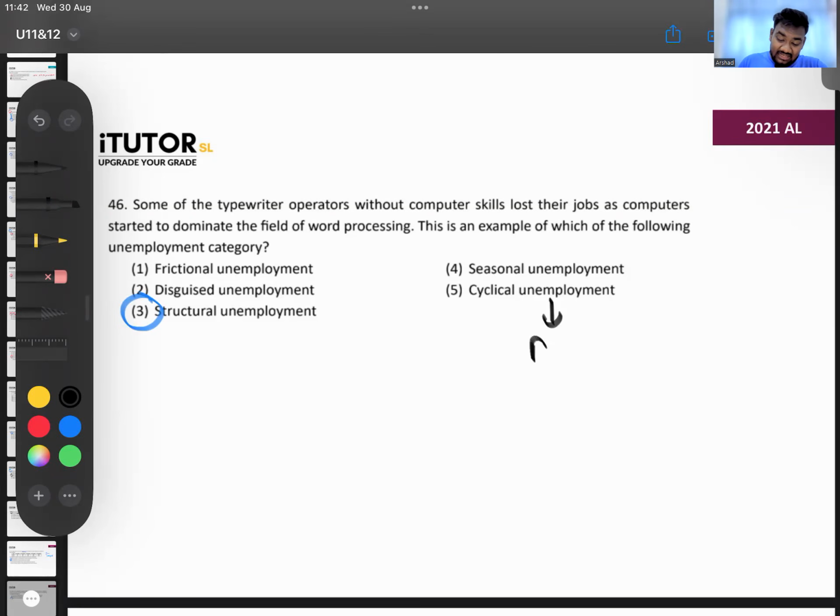According to the business cycle, when the economy is going through a recession. Remember in the business cycle, we learned when the economy is going down in a recession, aggregate demand comes down. So firms reduce their output, right? As a result of firms reducing their output, unemployment increases. That's called cyclical unemployment. Then what is seasonal unemployment?